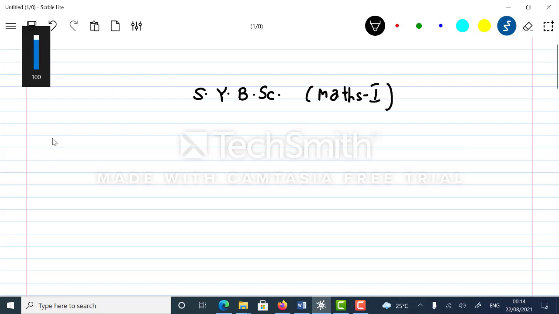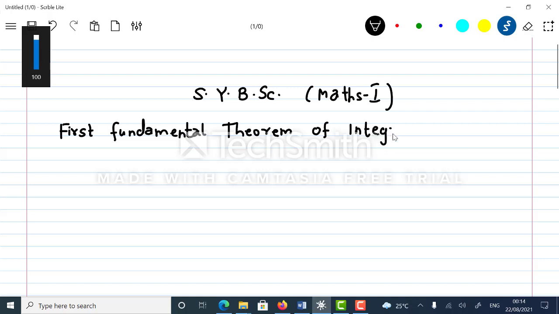So our objective of today's lecture is to state and prove the first fundamental theorem of integral calculus. We will abbreviate it as first fundamental theorem of integral calculus. So let me write down the statement.